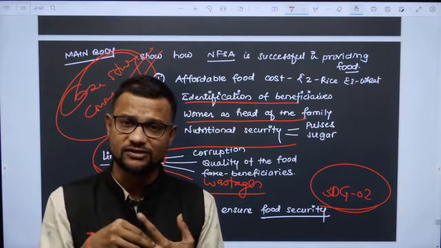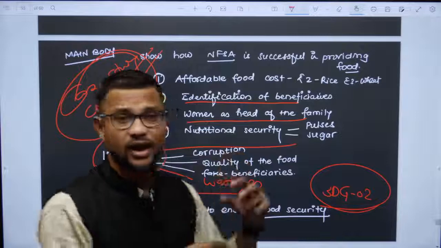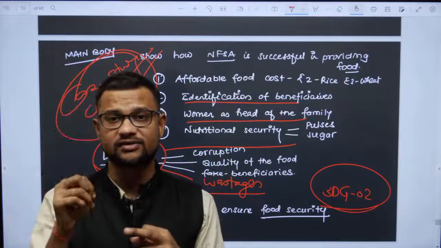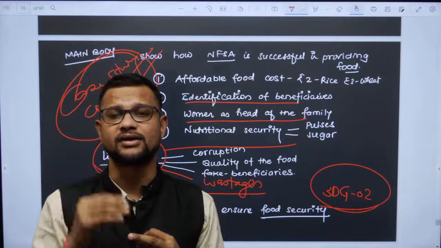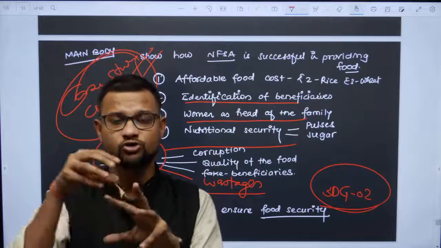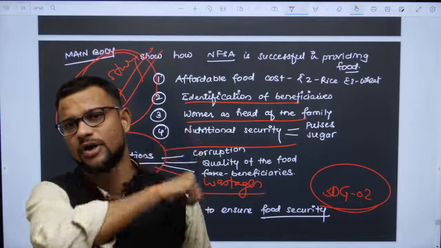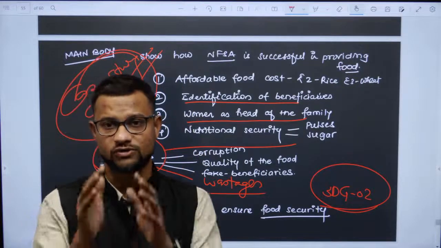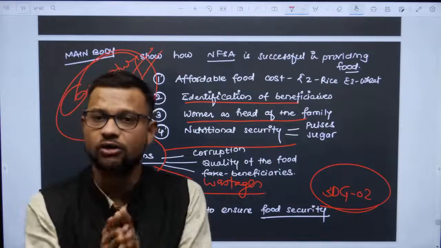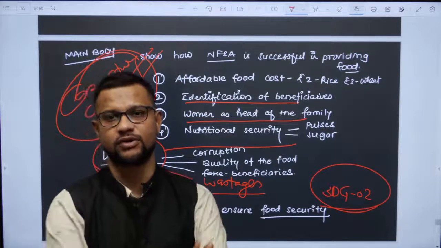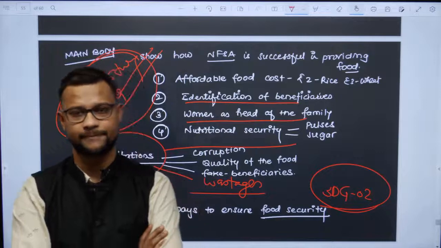Then what else you can do is add structure: introduction, main body and conclusion, and how to read the newspaper and its significance. The context of each question we have already discussed.